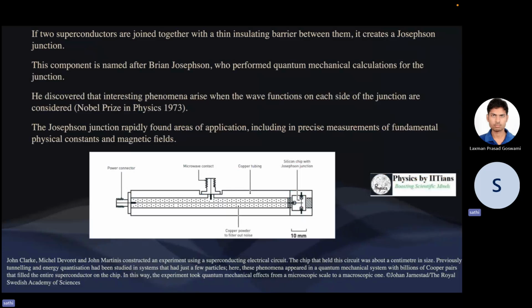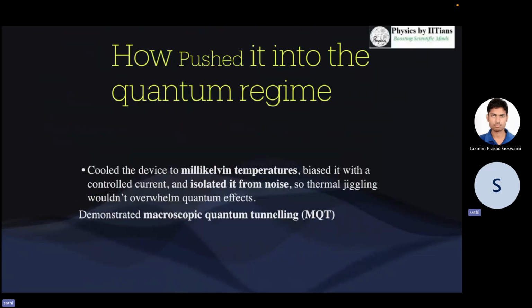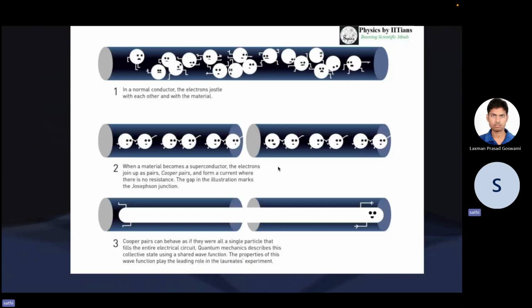But inside a superconductor, Cooper pairs form and they don't repel each other, making a macroscopic phenomenon.